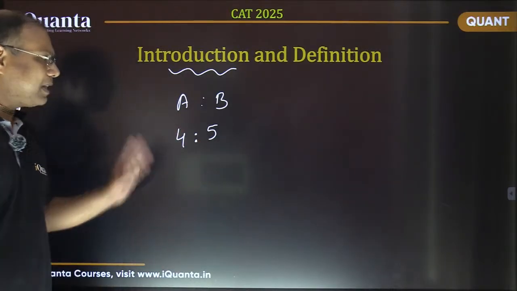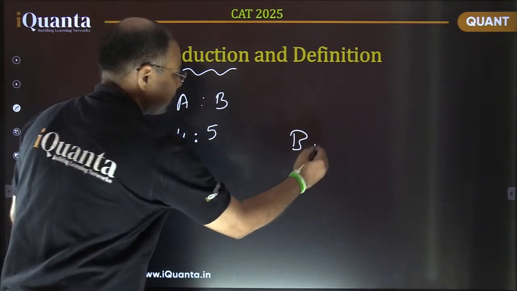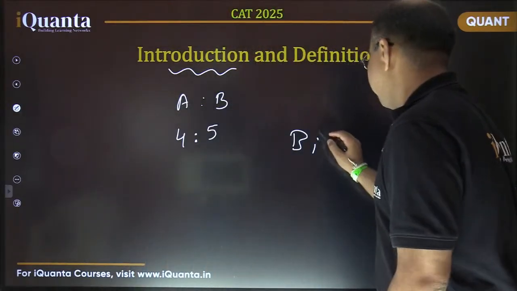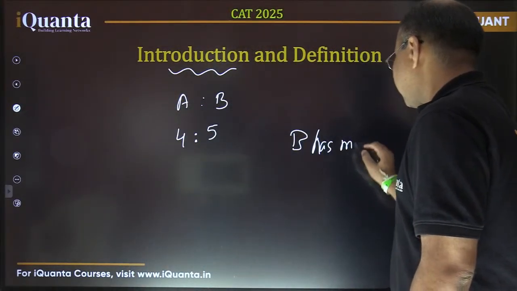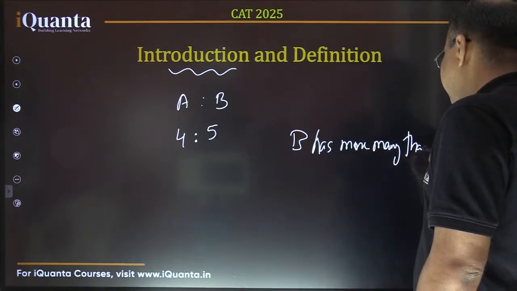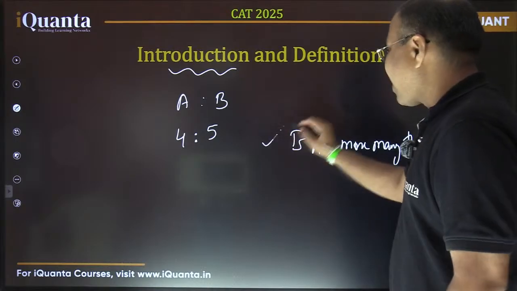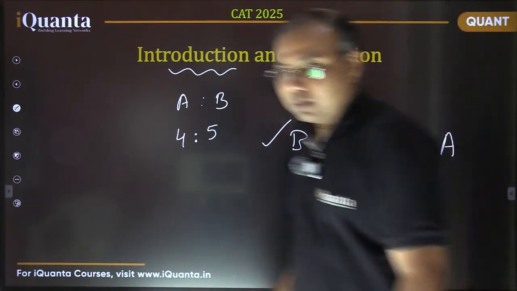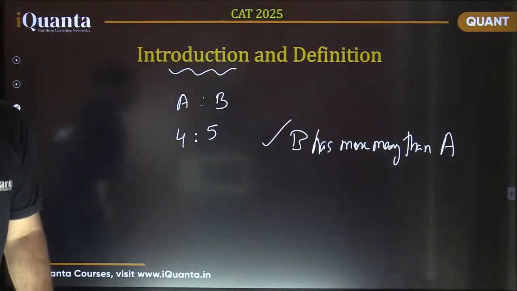B has more money than A. That's perfectly fine. Good. Now my question is, how much percent more?